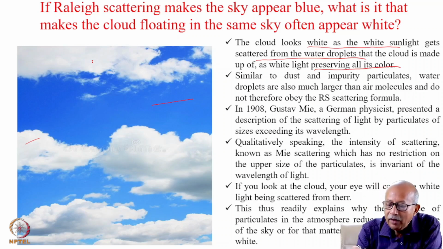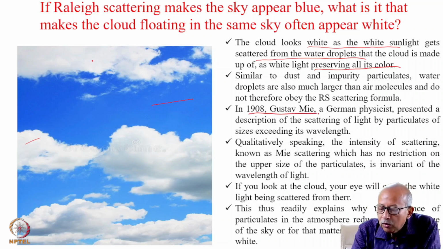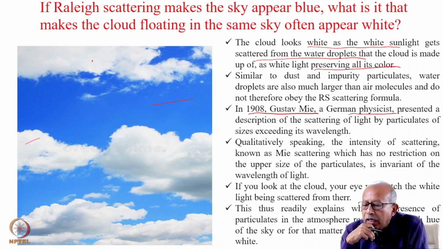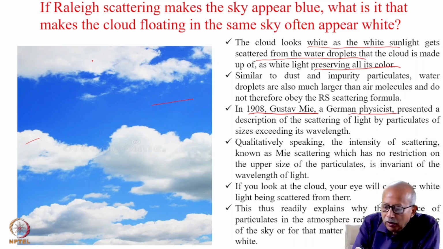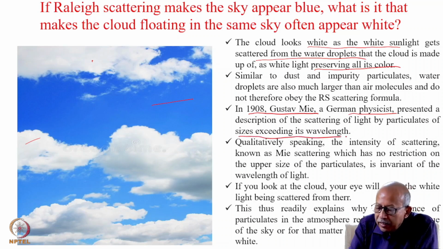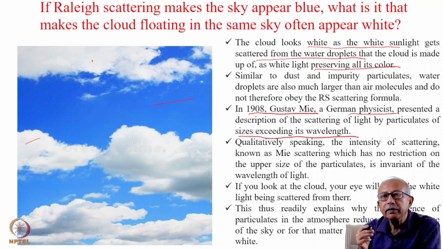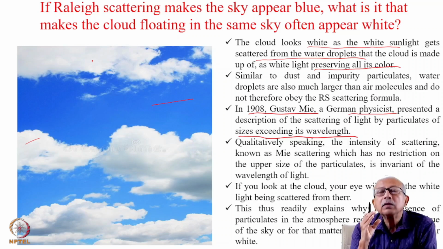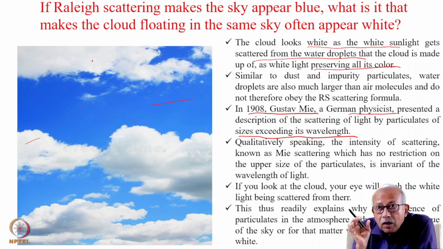Well, in 1908, Gustav Mie, a German physicist, presented a description of scattering of light by particulates of sizes exceeding its wavelength, unlike Rayleigh scattering, where the scatterer size was smaller than the wavelength of light.